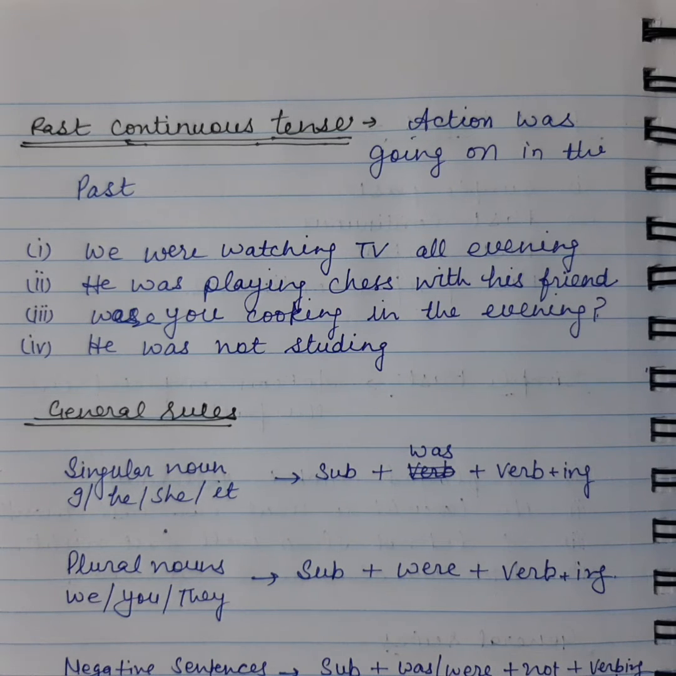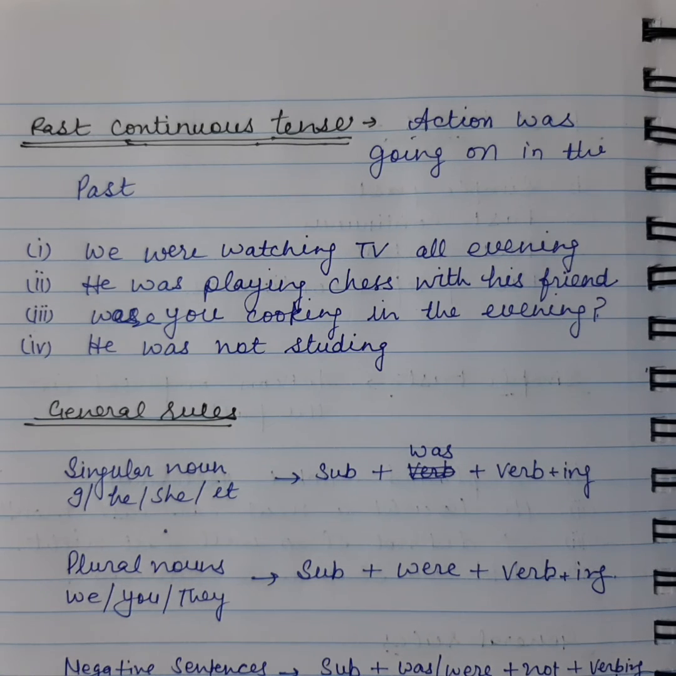Were you cooking in the evening? It's a question. The question is asking, were you continuing cooking the whole evening? He was not studying. It's a negative sentence which says he was not studying. He was doing something else.